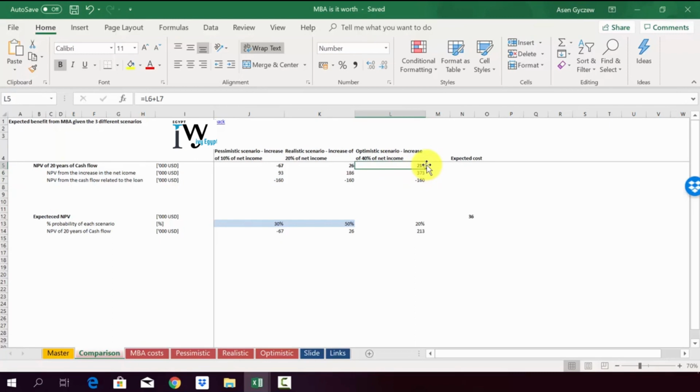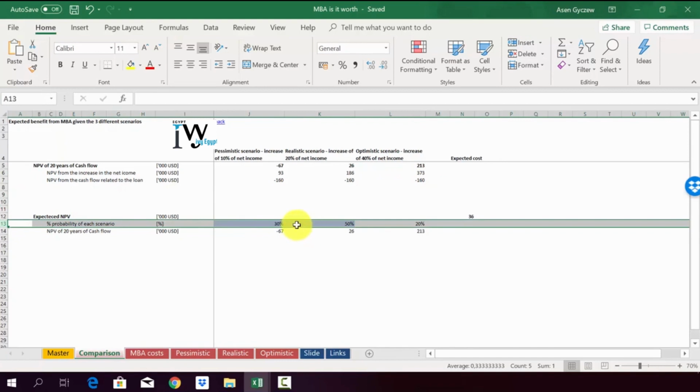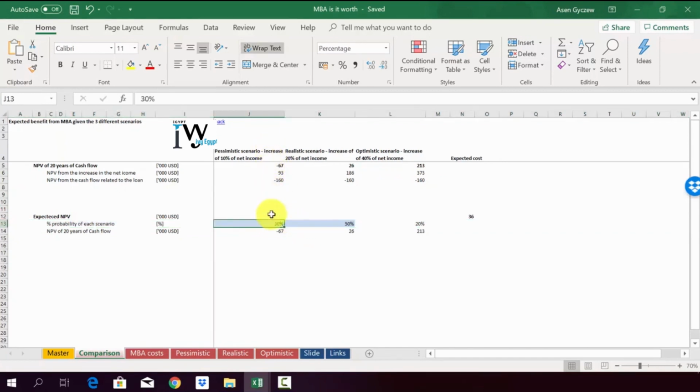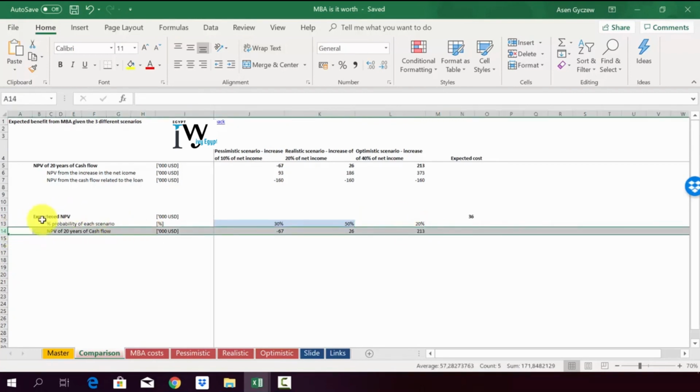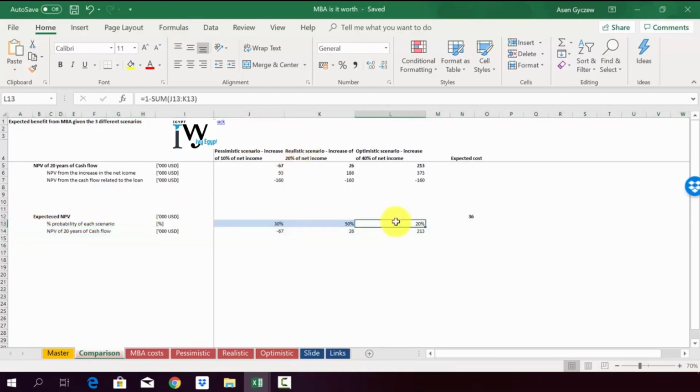Now, in scenario analysis, you don't know which scenario will happen, so you have to attach some probabilities. They have to sum up to 100. So we assumed that the pessimistic has a 30% chance of happening, then realistic 50, and then 20% was the probability of the optimistic scenario. Since we have the NPV values of the 20-year cash flow for each scenario, we were able to calculate here in N12 the expected value from having the MBA. And as you can see, it is positive. So in other words, given the probabilities of those scenarios, we see a slight upside in having the MBA, which is worth roughly 37,000 in total.